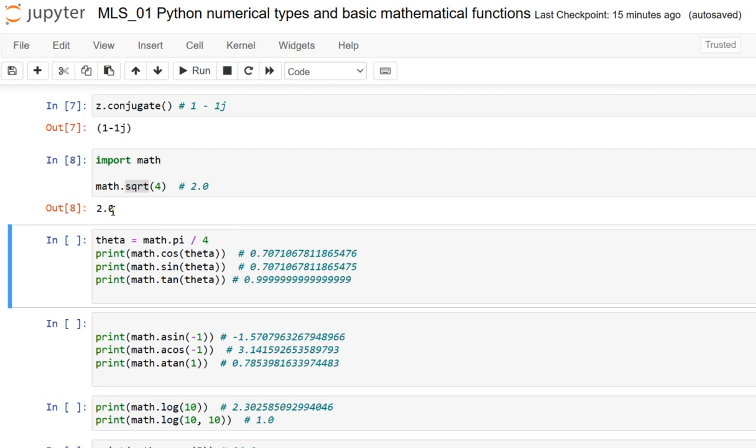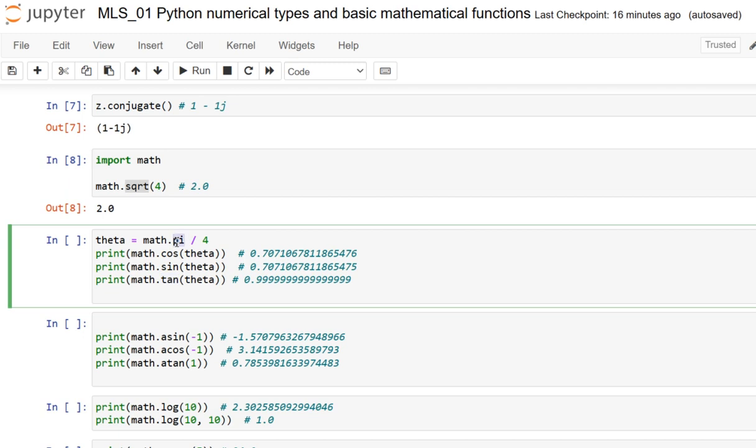Next we can make use of sine, cosine and tangent, the trigonometric functions, which are all available under their common abbreviations sin, cos and tan in this math module.